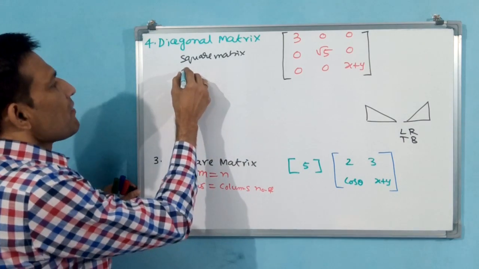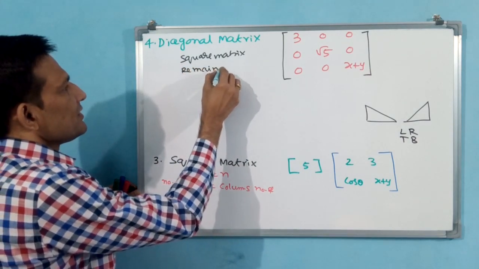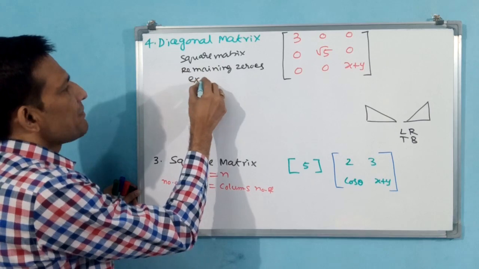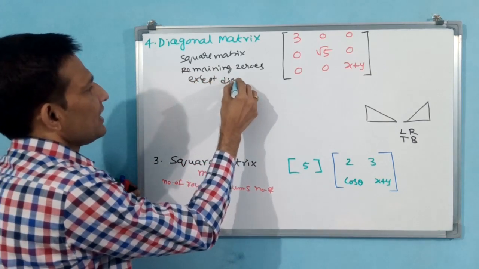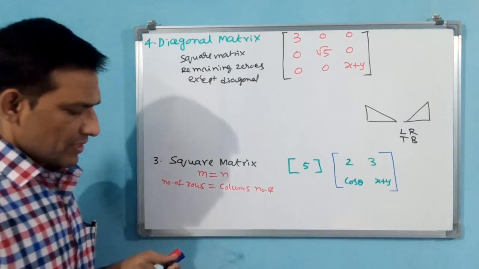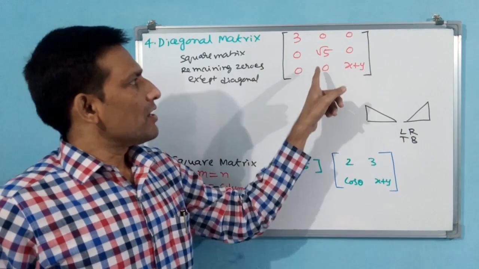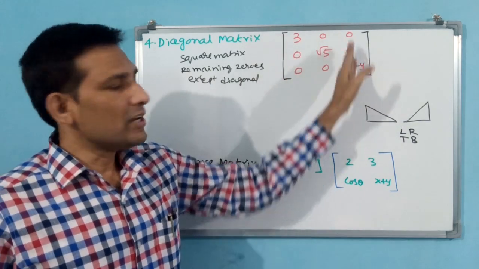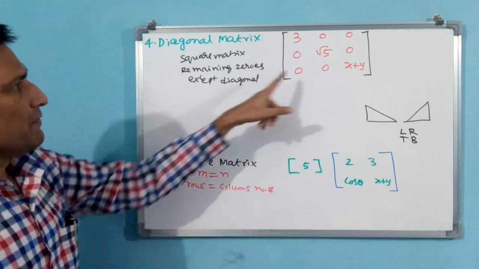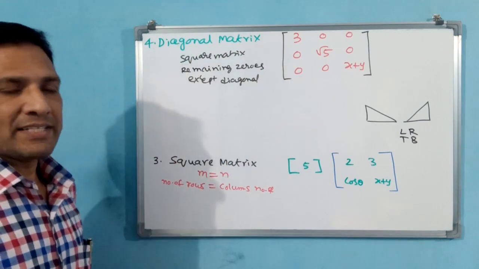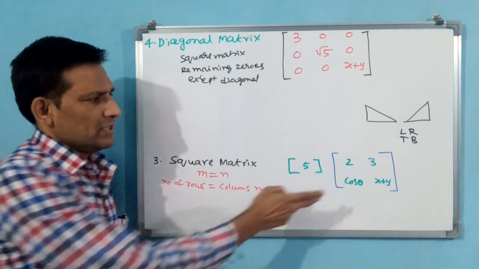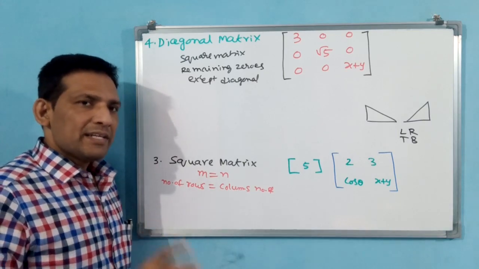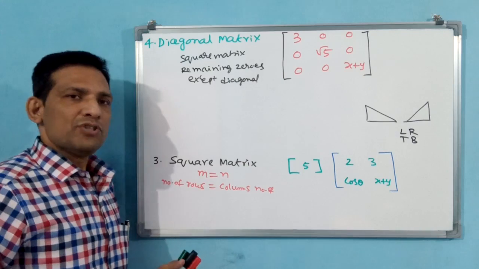And remaining all zeros, except the diagonal. You see the diagonal 3, root 5, x plus y are there. These are elements. Remaining all elements are 0. If this is the condition, then that matrix is called a diagonal matrix. Diagonal matrix is a square matrix only. First of all, a diagonal matrix is a square matrix, and in a diagonal matrix, except in the diagonal, remaining all elements should become 0.